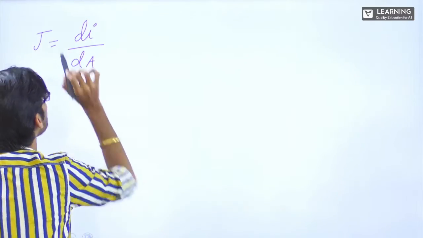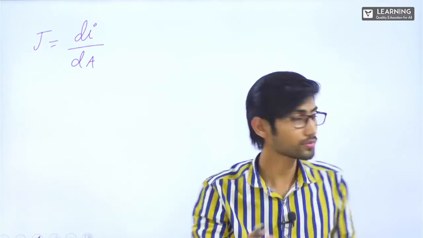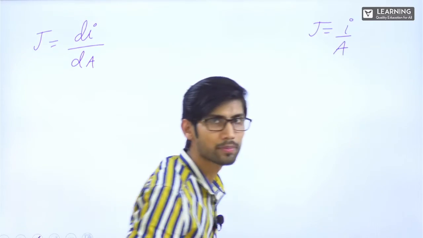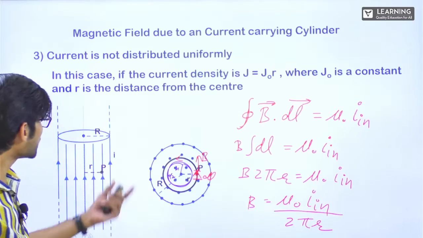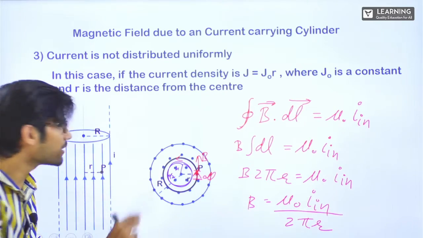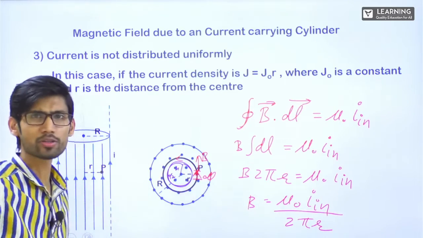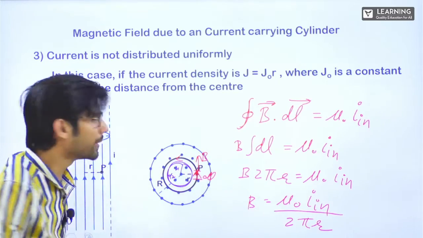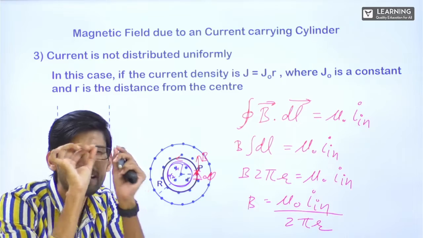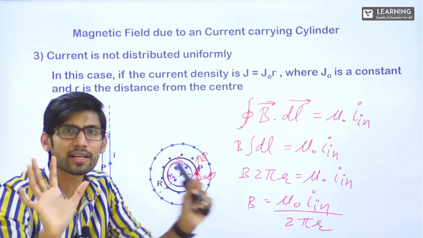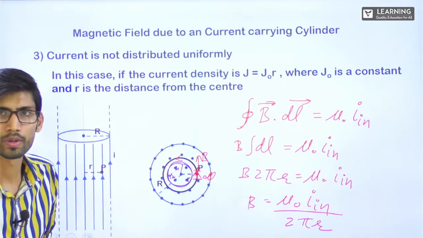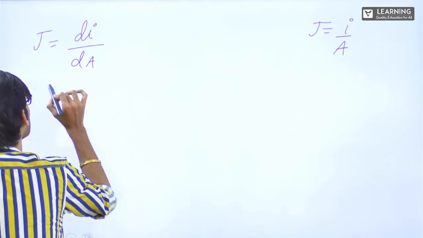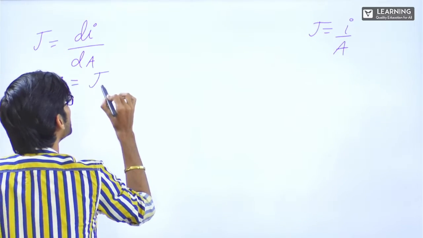Current density will be equal to di by dA. Yes or no? J is equal to I by A, that we know, right? Now, since here current is not uniformly distributed, but for this small area I can consider it as uniformly distributed. I know for this entire area it's not uniformly distributed, but since this area is very small, it's a very thin ring, for that thin ring I can consider that current as constant, right? So for that I can write J is equal to di by dA. That means di, if I want to write, that will be J into dA.